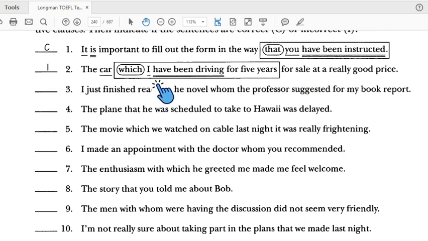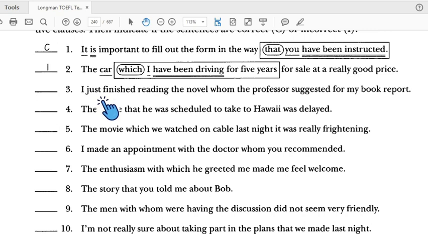This one is the adjective clause, but this is the subject. There is no verb here. This is subject, verb, there is a connector. There is no other verb in the sentence, which means it is incorrect.